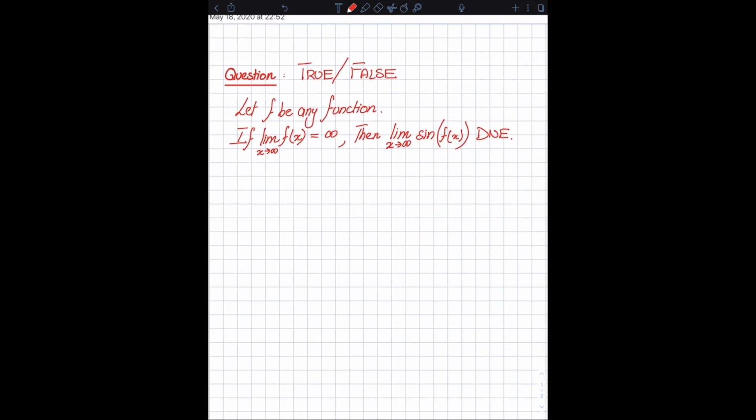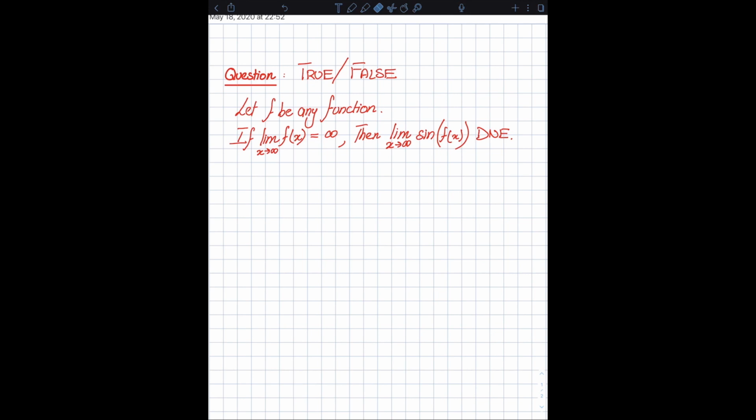So this is a question. And the question is quite simple. It's just a true or false question. But of course, you have to prove whether it's true or false. So the question says let f be any function, and you are told that it's a function such that the limit as x approaches infinity of that function is infinity.